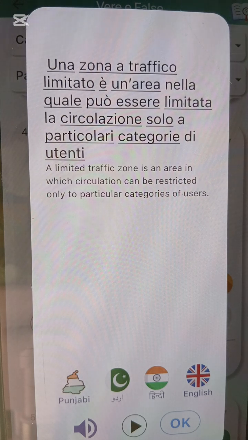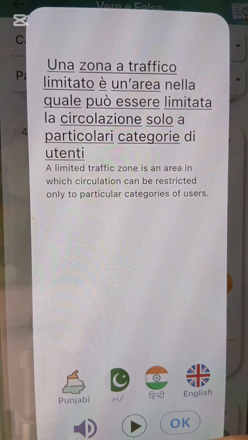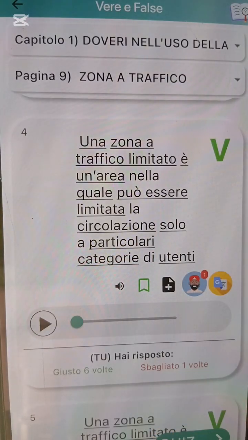Only cars below 3.5 tons can transit. They can also say that a bus cannot enter. They can just tell you the categories of vehicles that cannot enter. They will attach the panel of those vehicles with the sign, and it is very, very possible.